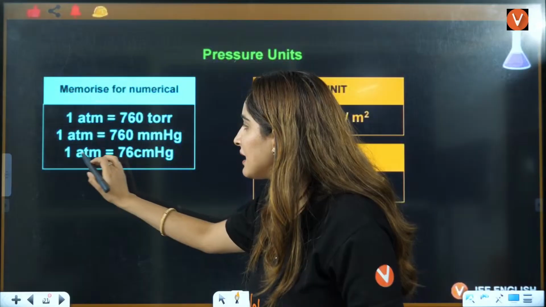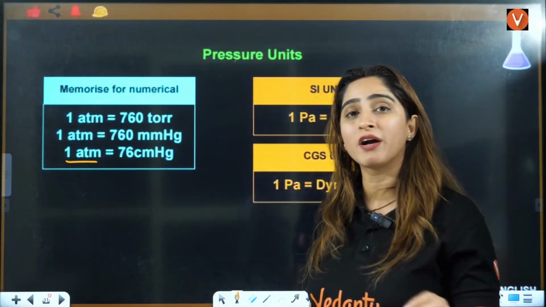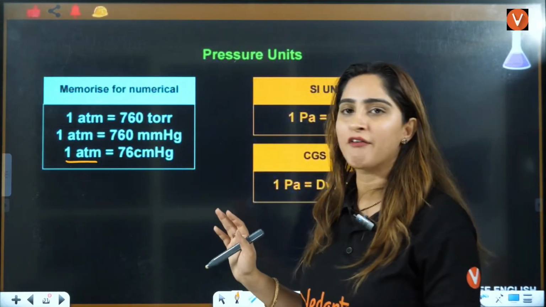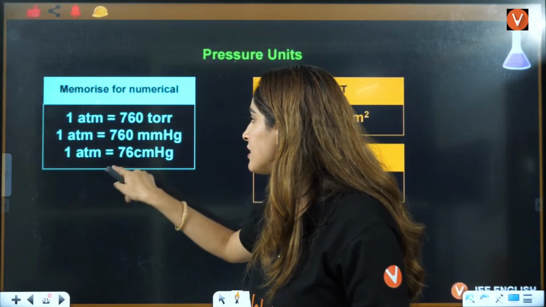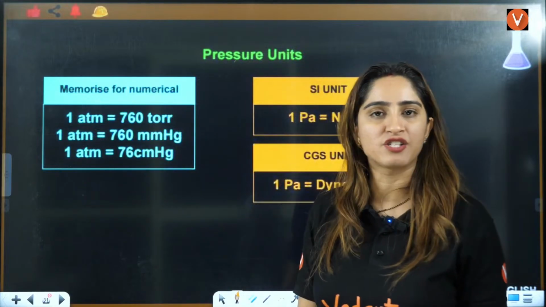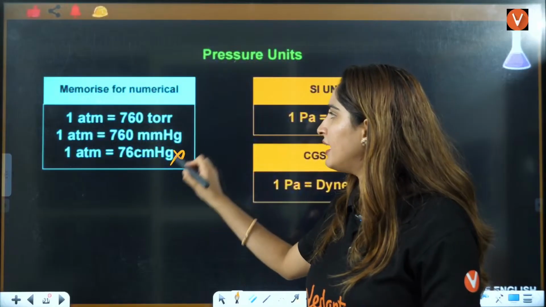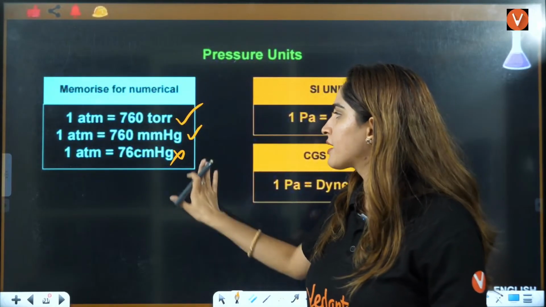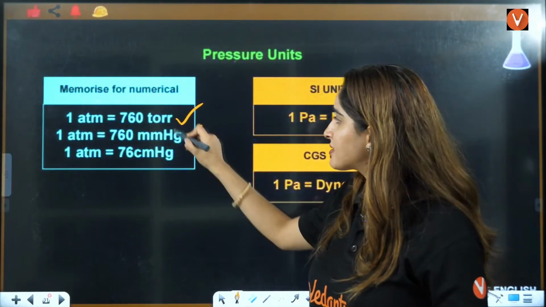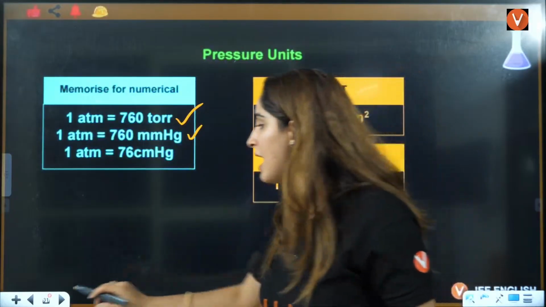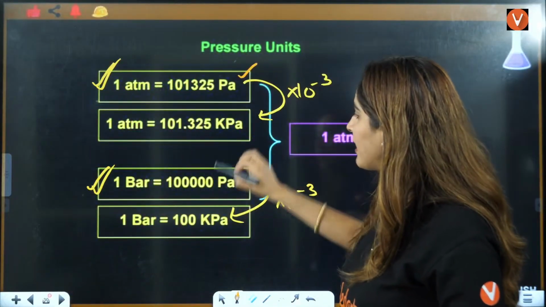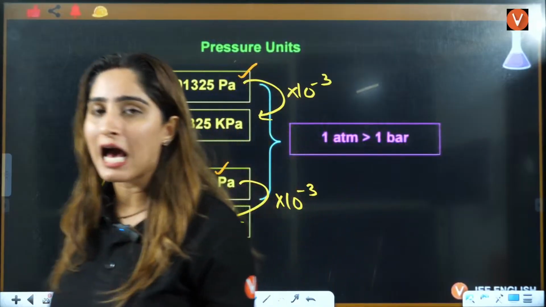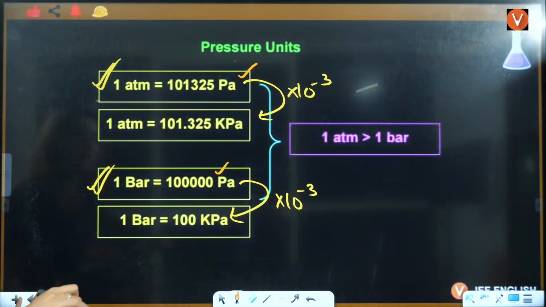So here, 1 atmosphere, when you convert it to centimeter, you just have to divide it. So it will be 76 centimeter Hg, right? This, though very rarely, this and this you will use. But you have to go through everything, but this and this you will use so much, and this also you will use in your entire physical chemistry, right?